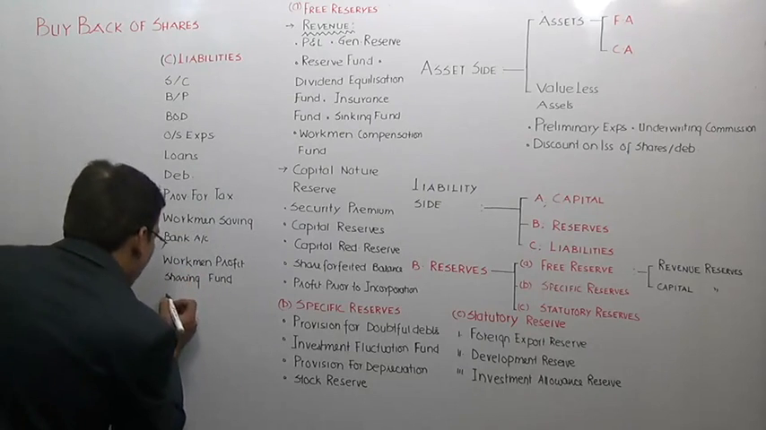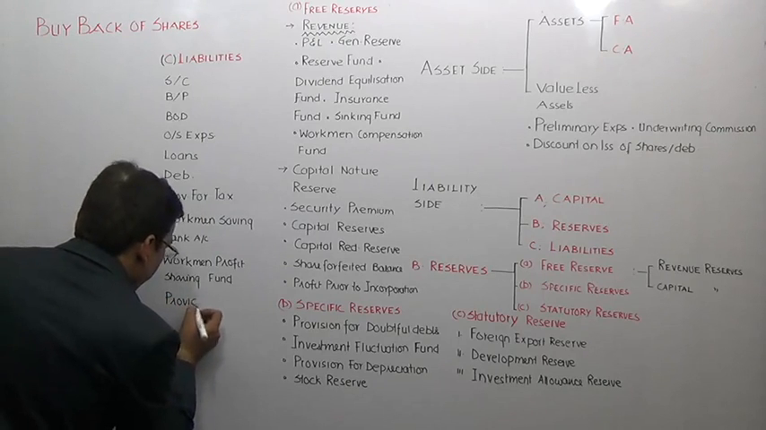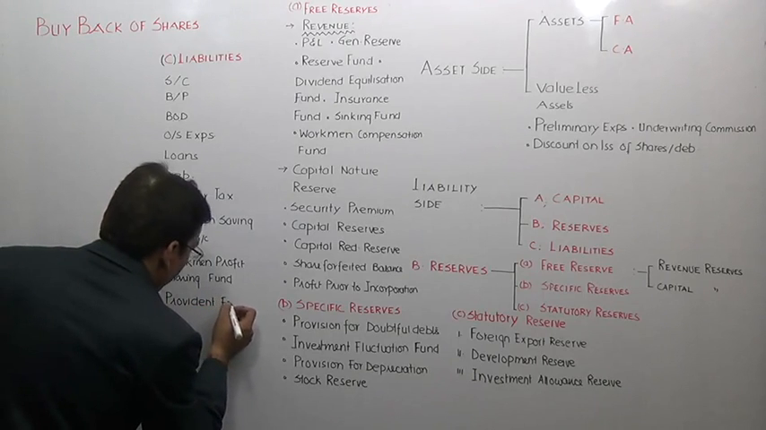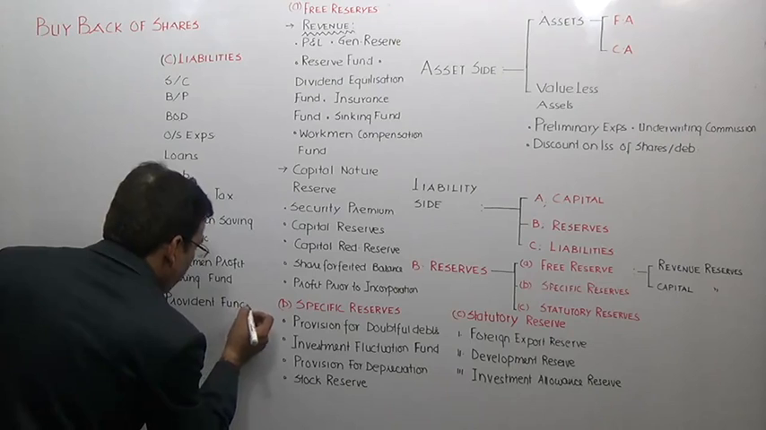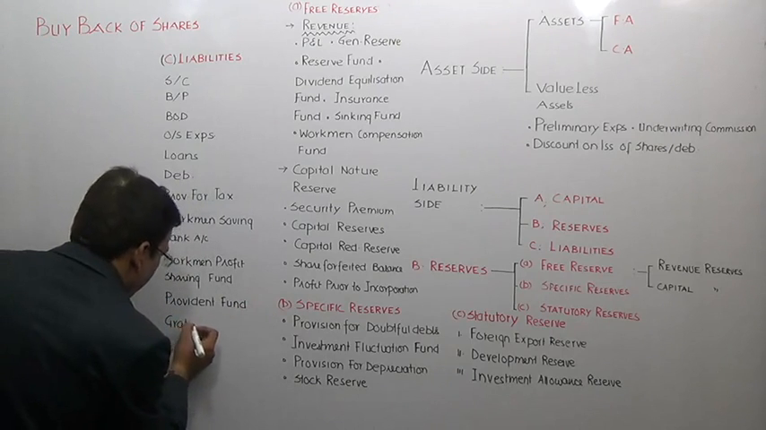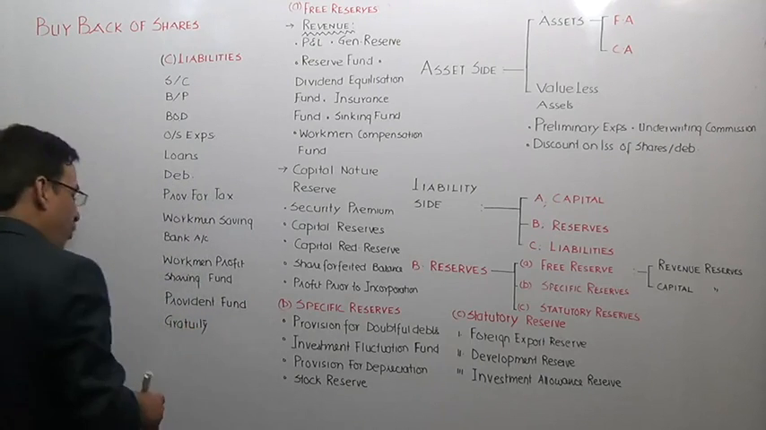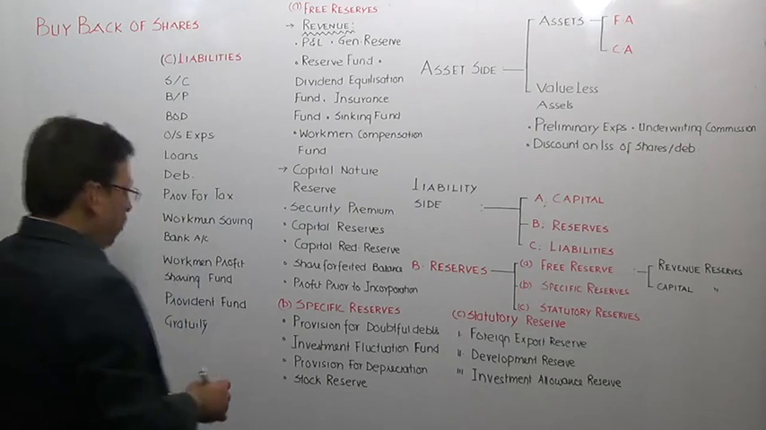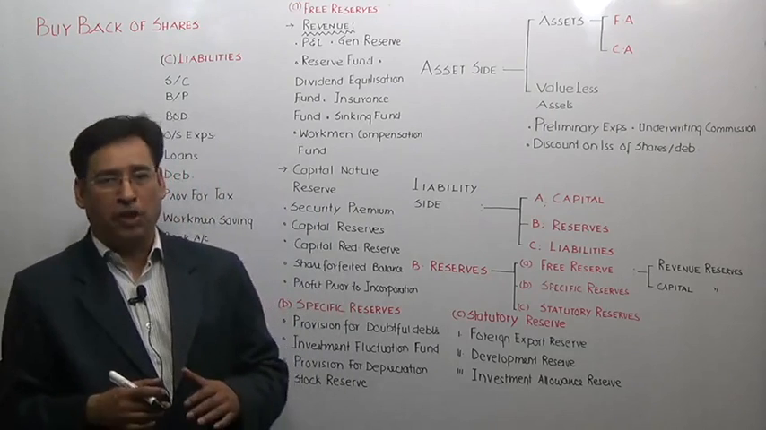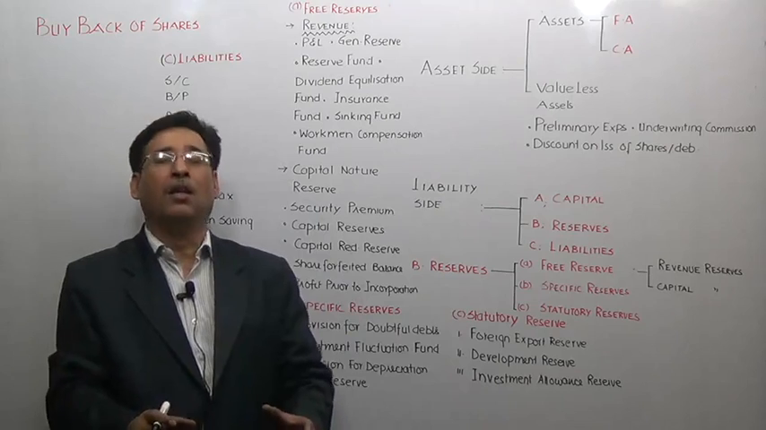Then similarly, provident fund. Provident fund is a liability without an iota of doubt. Similarly, gratuity, you have read a lot about it in your taxation subject. So I will not ask you what exactly gratuity is. Gratuity means payment to an employee at the time of retirement gratuitously. Gratuitously means without any encumbrances.